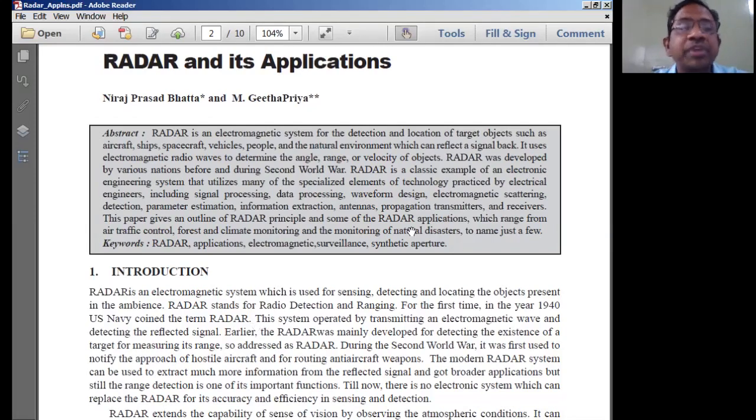So therefore, radar is basically an electromagnetic system, whereas antenna is normally known as an electromagnetic system. And a radio communication system, for example. In a radio communication system, what is it that we are experiencing every day? There is going to be a transmitter, there is going to be a receiver, and the transmitter is normally going to transmit the signal through a transmitting antenna.